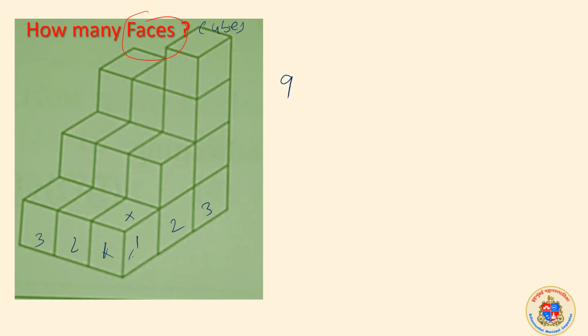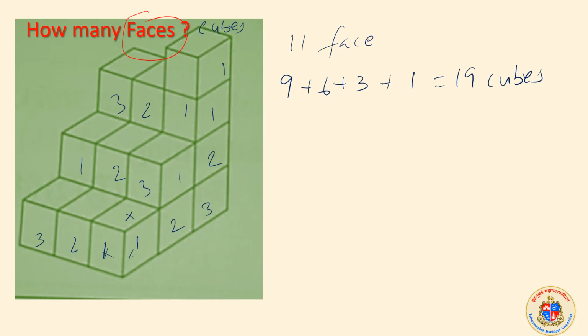In the next layer, 1, 2 and 1, 2, 3. 6 are there. 3 2s are 6. The next layer, 1, 2, 3. 3 cubes are there. The next, you are having 1 here, plus 1. So automatically 19 cubes are there. 11 faces are there. So you should be ready for any type of question.